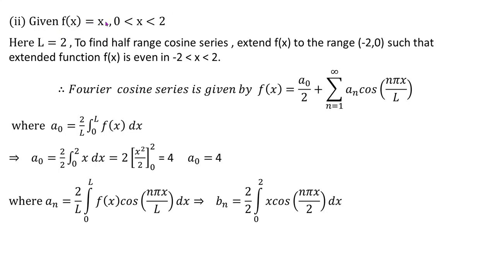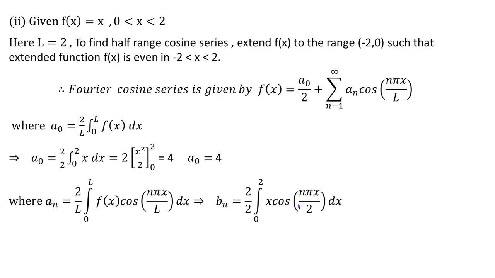So now, as per the requirement, I'll have to assume that the given function is even in the extended interval. So it should be extended to the range minus 2 to 0, such that the extended function is even, and the value of L is 2. So Fourier cosine series is given by a0 by 2 plus summation an cos n pi x by L. Putting the value of L in the formula of a0 and simplifying, we get it as 4. On the same line, we have the formula for an given by this expression. Over here we will put L and the function f of x.